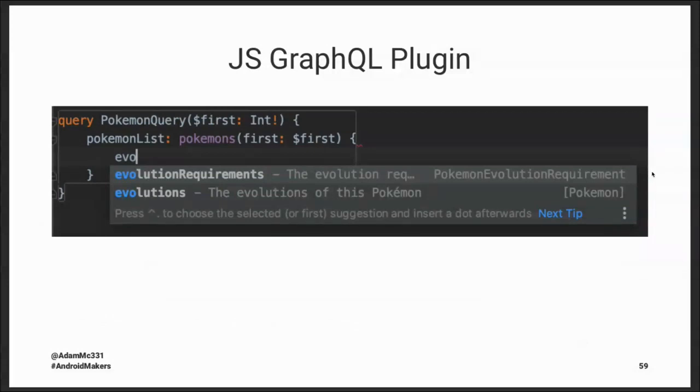So if you're not super familiar with your API, if you don't know it inside and out, you can do some code completion to guess and check at what's available. And you can also command click on these properties and see where it exists in your schema.json file to learn more.